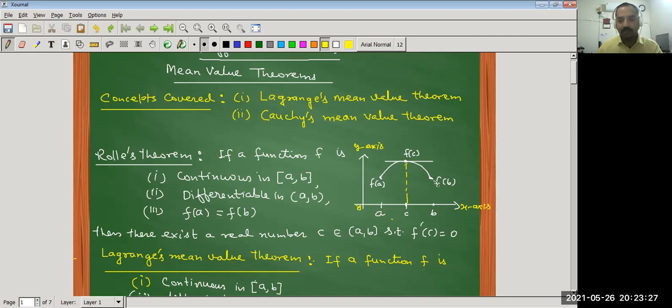This is f(a), this is f(b), both are equal. The given function is continuous in the closed interval [a, b]. Also it is differentiable in the open interval (a, b). So we get a point c in this interval (a, b) where f'(c) is equal to 0. That is, the slope of the tangent is parallel to the x-axis.